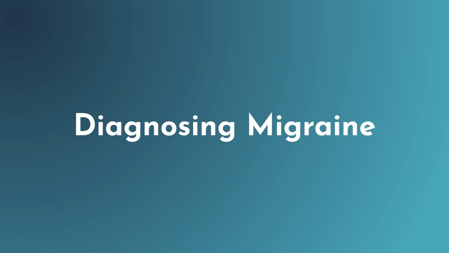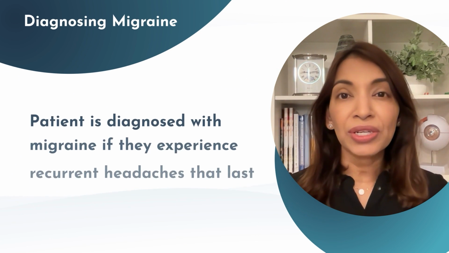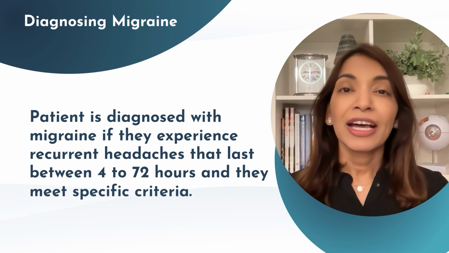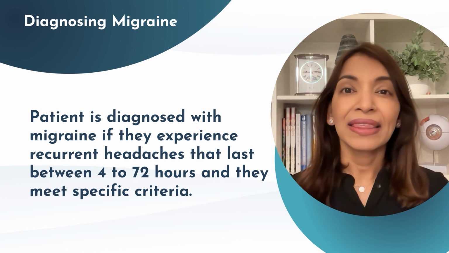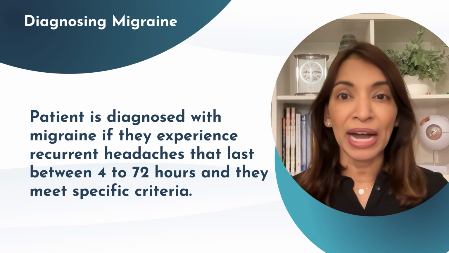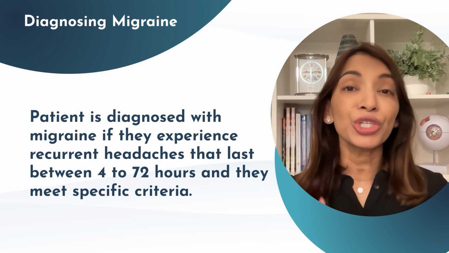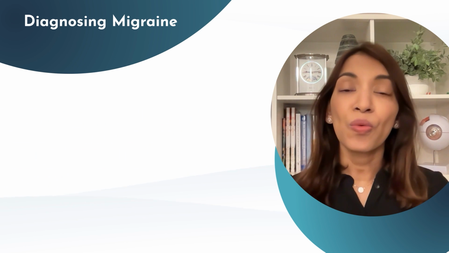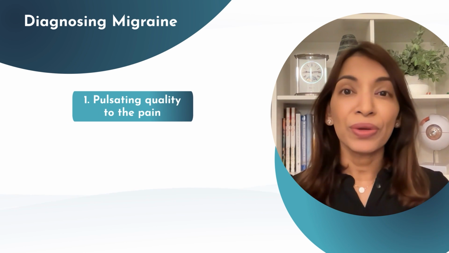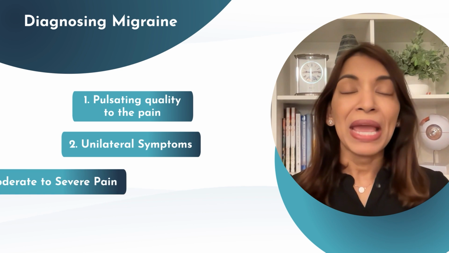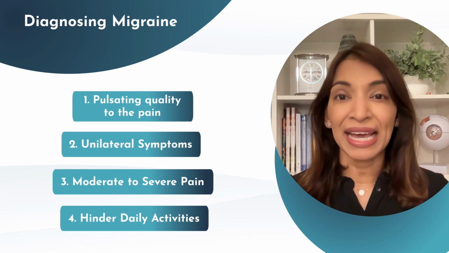To diagnose migraine, certain criteria need to be met. According to the International Classification of Headache Disorders, a patient is diagnosed with migraine if they experience recurrent headaches that last between 4 to 72 hours and they meet specific criteria. These criteria include 2 of the following 4 characteristics. 1, a throbbing or pulsating quality to the pain. 2, unilateral symptoms. 3, pain that is moderate to severe in intensity. And 4, symptoms that hinder daily activities.